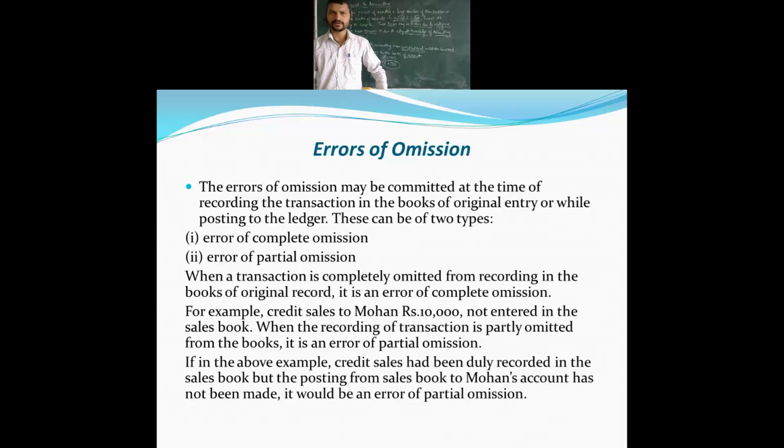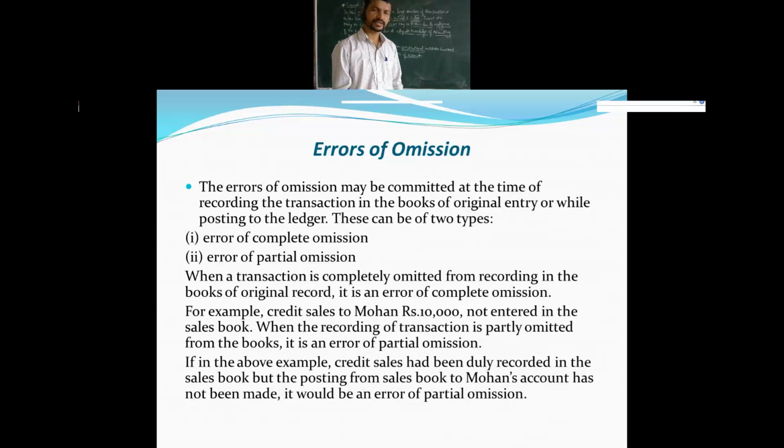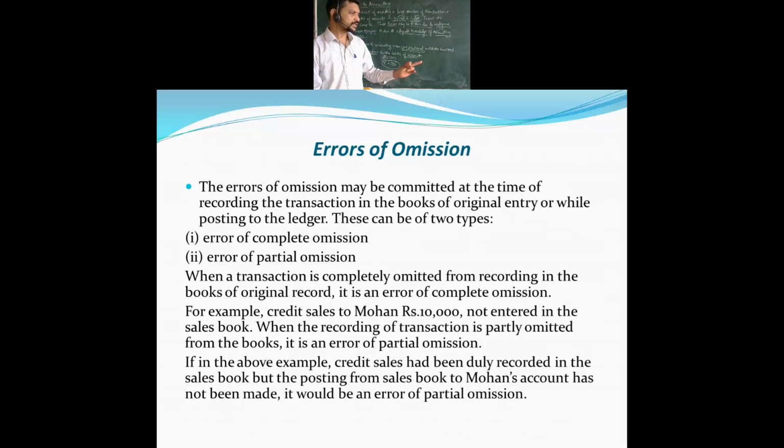As usual, the error of omission. Now, what is this error of omission? We'll see. The error of omission can be committed at the time of recording the transaction in the books of original entry, or while posting to the ledger. This can be of two types: one is error of complete omission, and the other is error of partial omission. See at what time we make this error. It is committed at the time of recording the transaction.